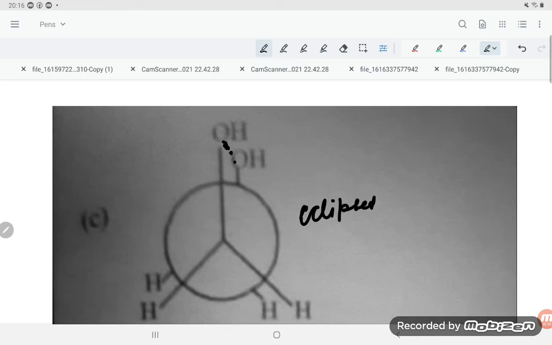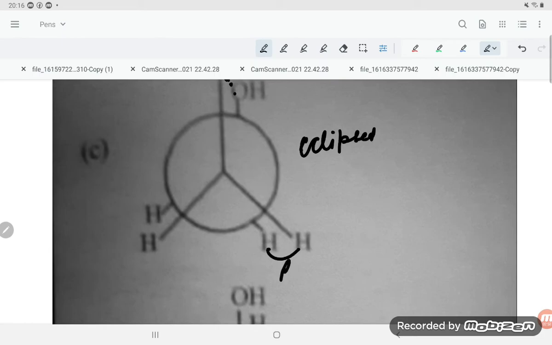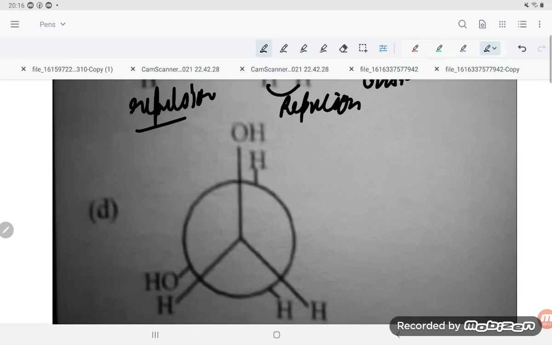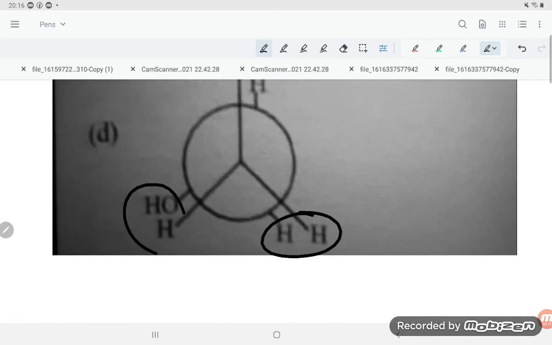Here there will be repulsion, because hydrogen is also there, repulsion will be there. So it is unstable, so that is not possible. Here you see student, they are also very close, so repulsion will be there. So this has repulsion, so it is unstable.